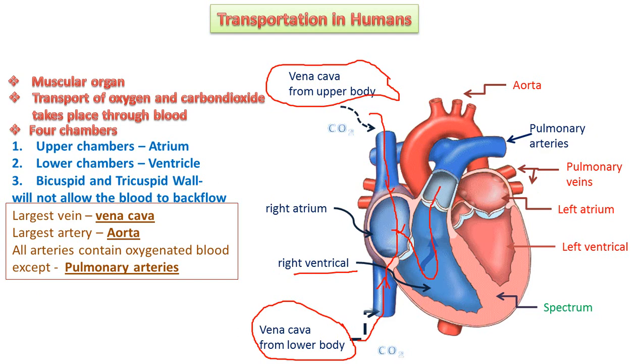From the right ventricle, it is passed to the pulmonary arteries, okay. So the pulmonary arteries contain deoxygenated blood. All the arteries contain oxygenated blood, but the pulmonary artery is the artery which contains deoxygenated blood, okay, which consists of carbon dioxide gas.